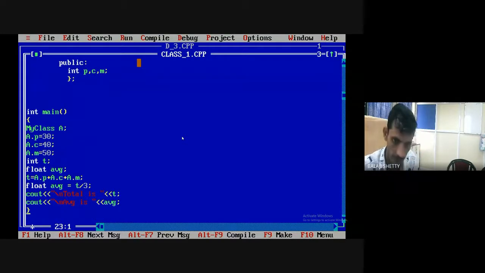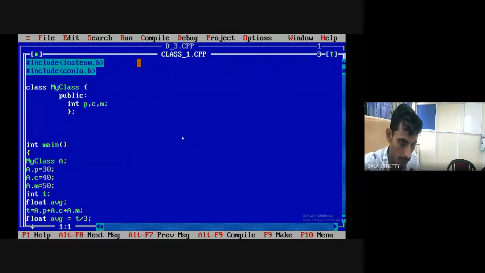Can I revise the concept? What I have done? I have created a class with the help of the class keyword, class my class. There are no private members. I will convert the same program using private members. Don't worry. Currently, I am showing public physics, chemistry, mathematics. Class my class. Here you have to define the class outside void main. The class name is my class, create the object A, A dot physics marks, A dot chemistry marks, A dot mathematics marks, total, average, rest of the things are the same.